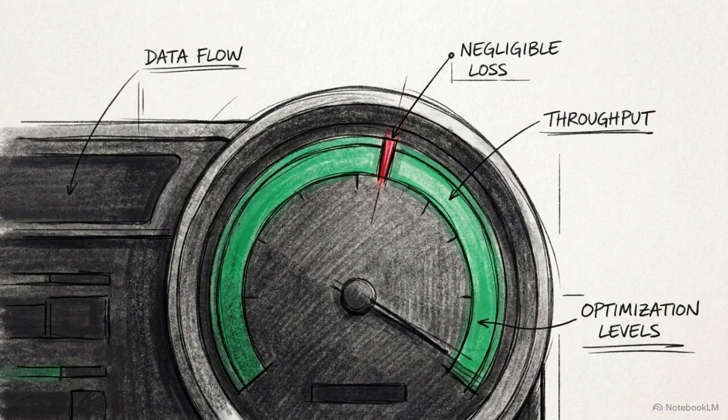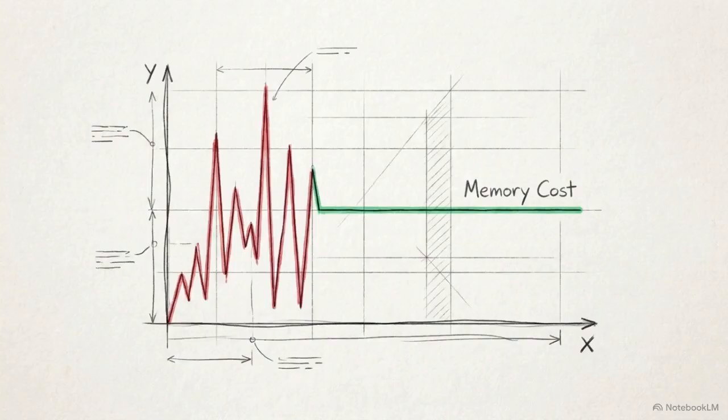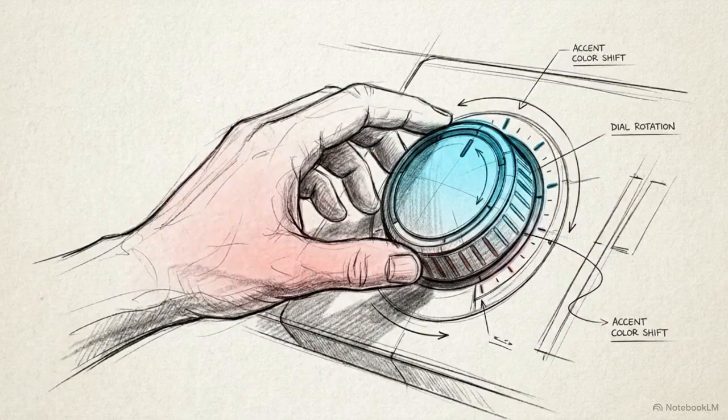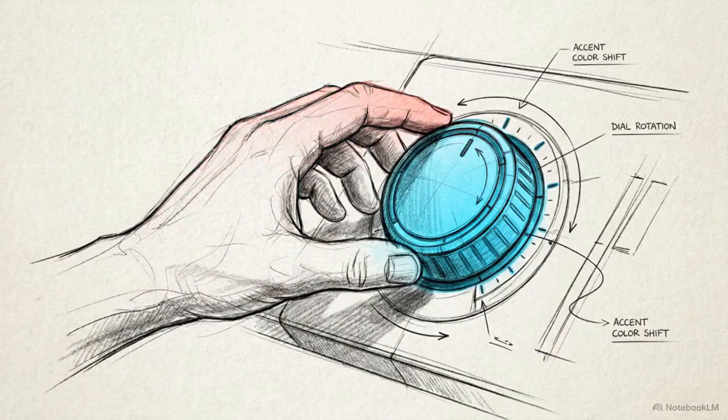Because the actual acceptance rate of the drafted tokens barely drops, only a 1.4% reduction, these massive speedup gains are purely a result of eliminating the HBM loading overhead. MoE-Spec transforms the historically unpredictable memory cost of speculative decoding into a mathematically bounded, predictable hardware guarantee. This expert budget hyperparameter provides inference engineers with a dynamic dial, allowing them to actively balance latency against accuracy based on specific application needs.